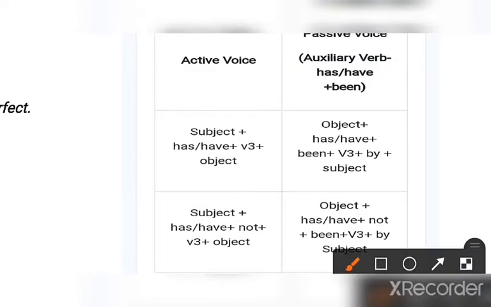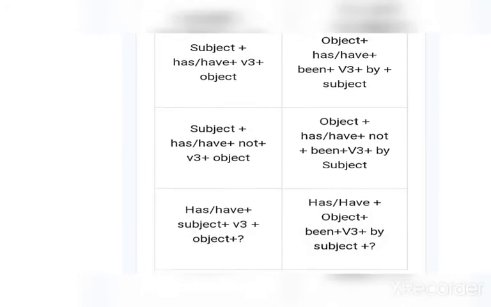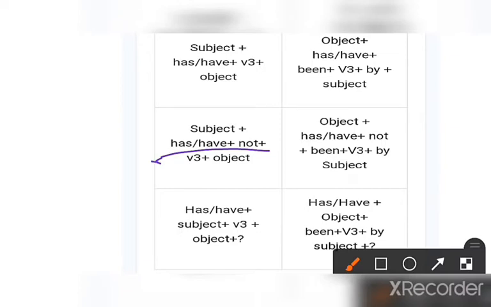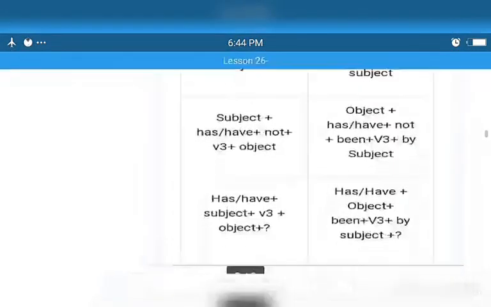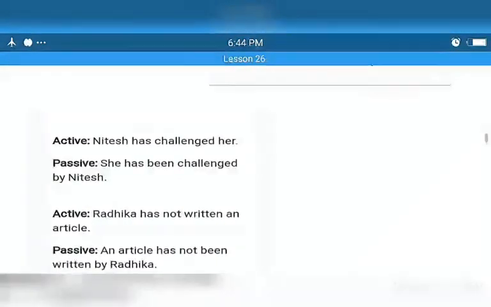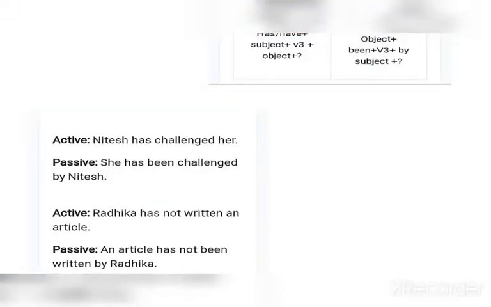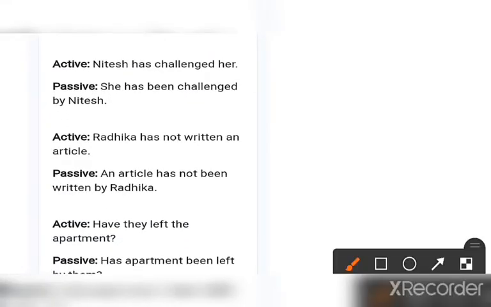Okay, let us talk first about negative. So has not plus third form, and then after here, has, have not plus only being you have to add here. Here also you have to add only being, clear? So let's see. Okay, so here the first says Nitesh has challenged her. Okay, so this is the example of present perfect tense. Because has is given, you have to only add been here, clear?